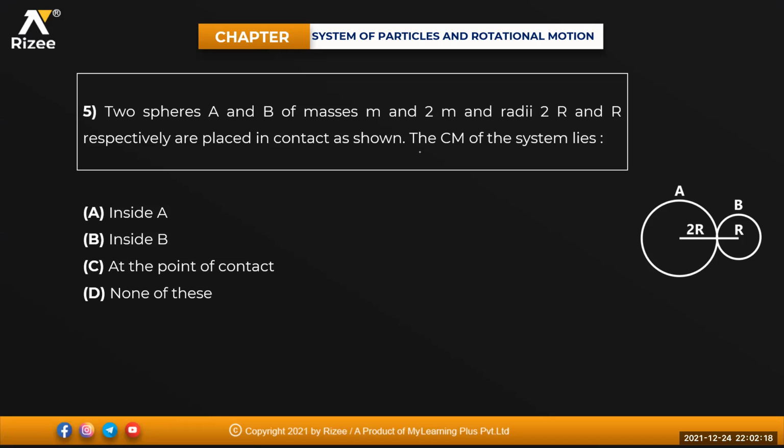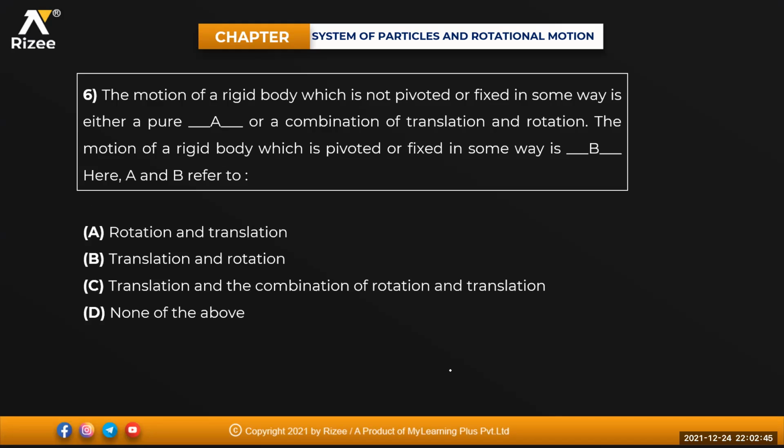Two spheres, A has a mass of M, B having a mass of 2M. The radius of M is 2R. The radius of 2M is nothing but R. That means the center of mass will lie at the point of contact. Body A is appearing to be larger, but the mass of that one is lesser. Got it? Sure. C will be the answer for that one.